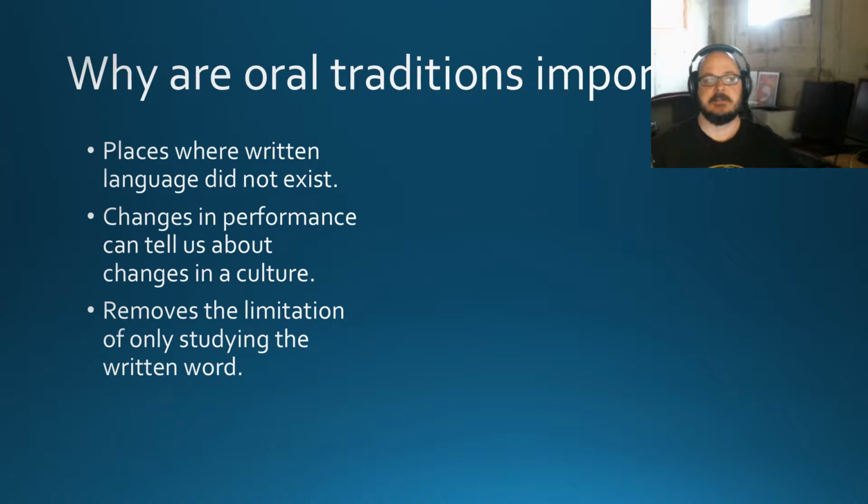The other thing about oral traditions that we need to consider is that changes in performance can tell us about changes within a culture. So for example, if you're looking at a West African community that has a deep, long-standing oral tradition, we can see changes, for example, in the performance of that tradition after Europeans come in contact with those people. So it's things like that that allow us to situate certain events in this culture's past with events that we know are happening. Again, we know when Europeans got there, so we can track those changes. The other thing is, again, it removes the limitation of only studying the written word, which limits our view.